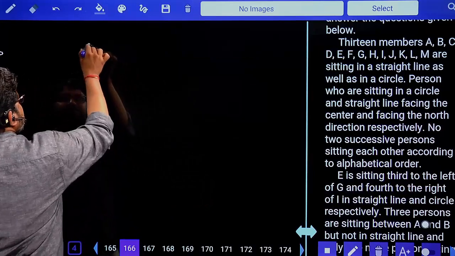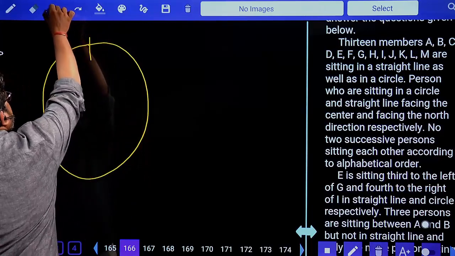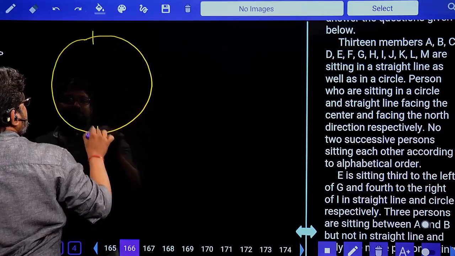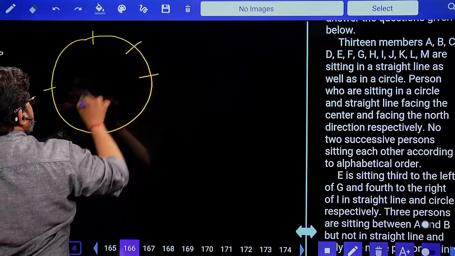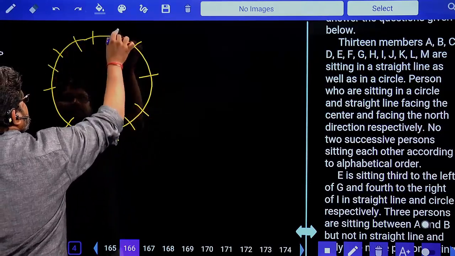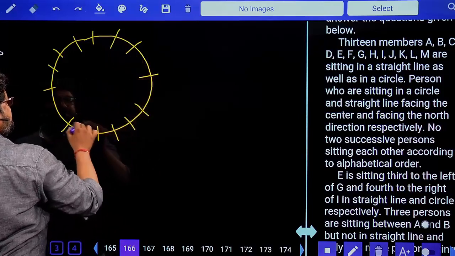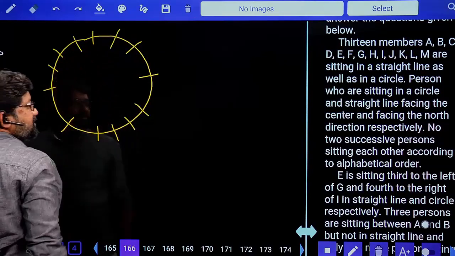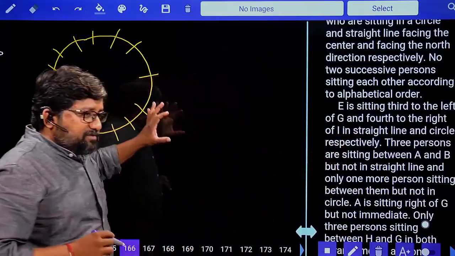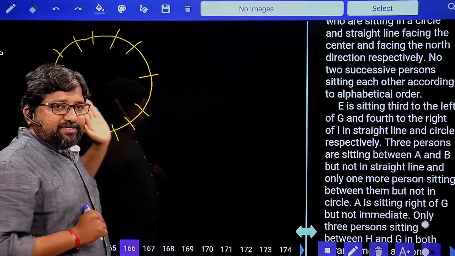Now the circle also has 13 members: 1 to 13. Done. So let's read the clues carefully. We'll solve the clues according to the circle here and then the row on the other slide.